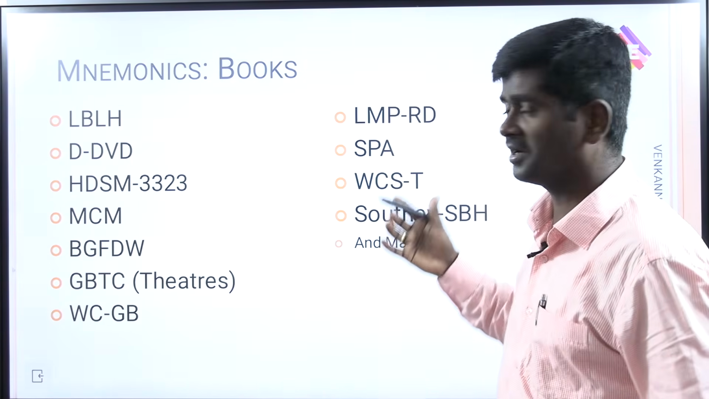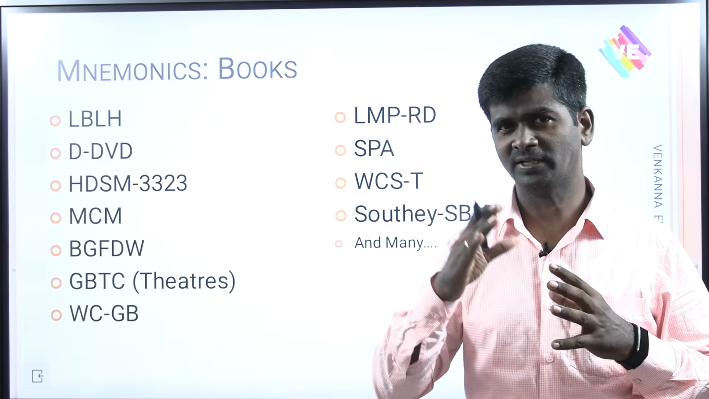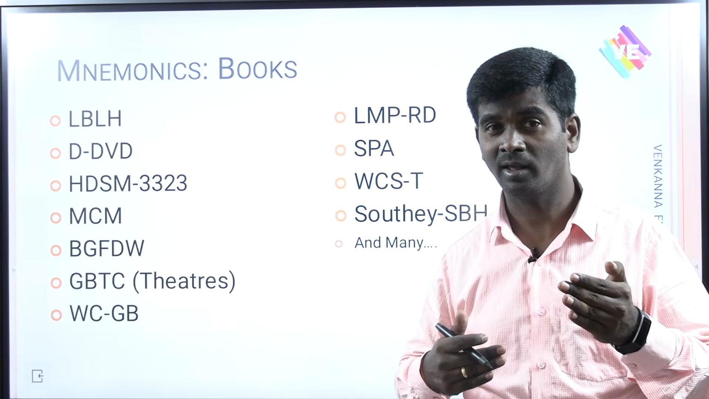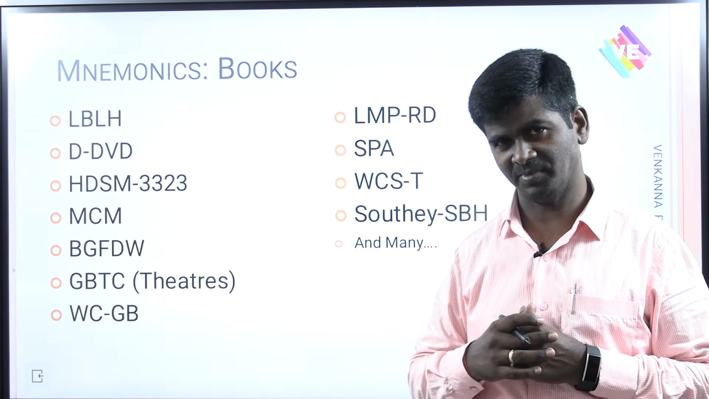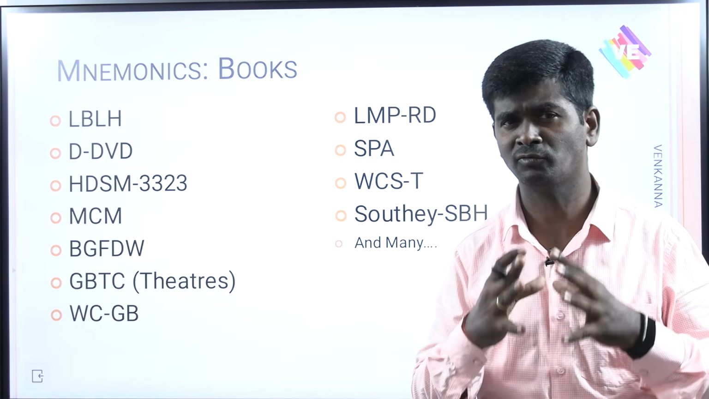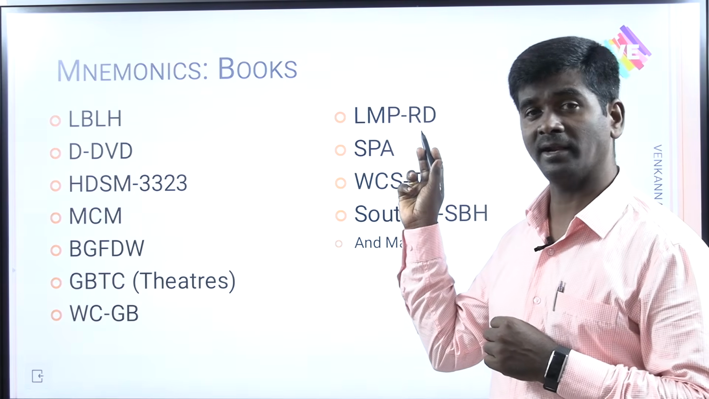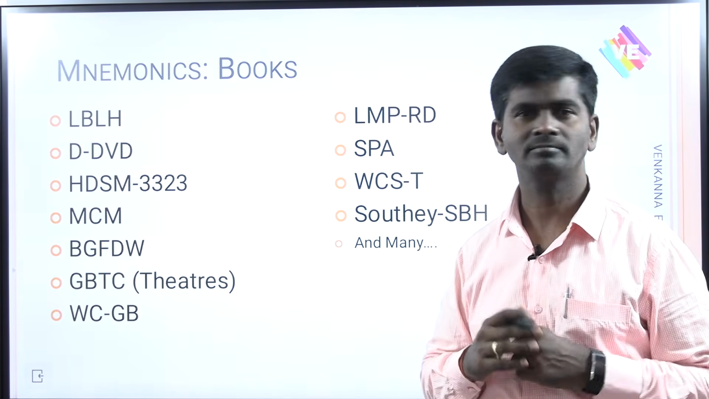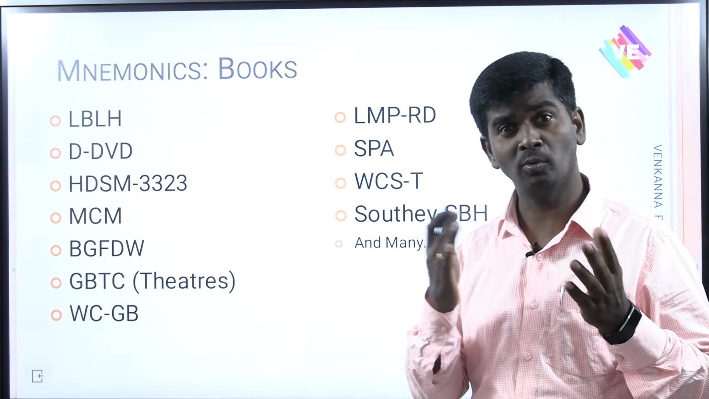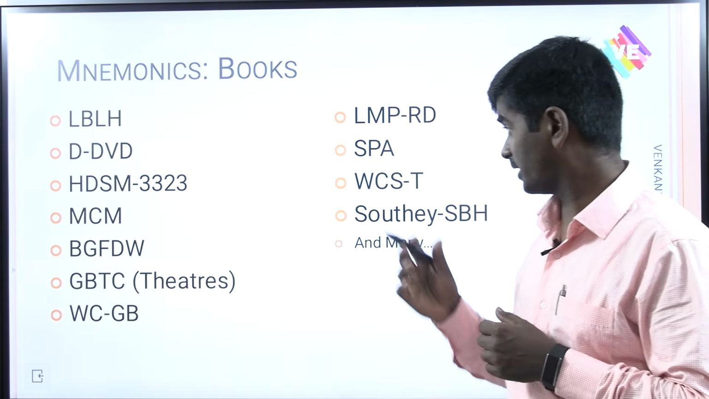Next, LMPRD. Most of the students are confused about whether the writer is Italian or English or Irish or Scottish or German. LMPRD is the code to remember the Italian writers of the 14th century: Leonardo da Vinci, Michelangelo, Petrarch, Raphael, Dante. Next you can see SPA: Socrates, Plato, Aristotle. And who was the guru? Socrates was the guru of Plato, Plato was the guru of Aristotle.